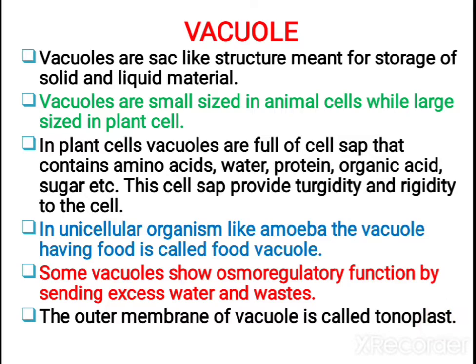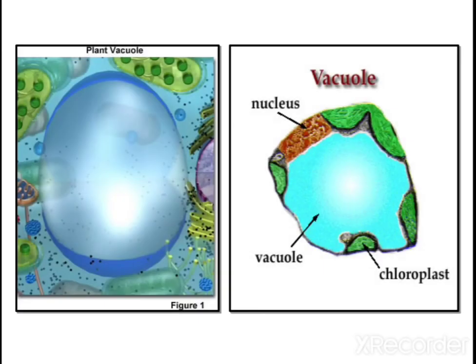The outer membrane you call the tonoplast. Can you see the plant vacuoles? They are like this, bigger in size. This is also a vacuole. Because of the presence of a bigger vacuole, the nucleus sometimes may be pushed towards one side in the case of plant cells.